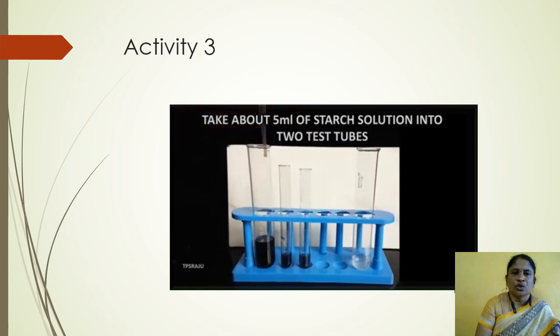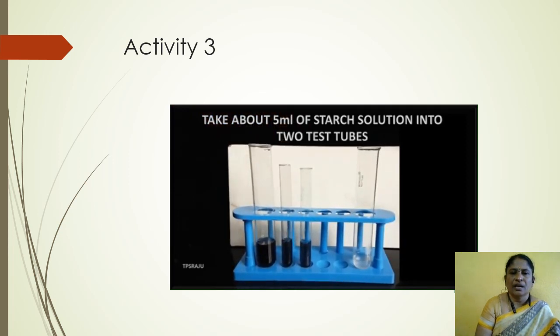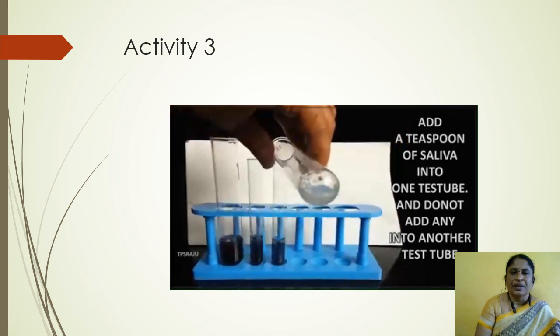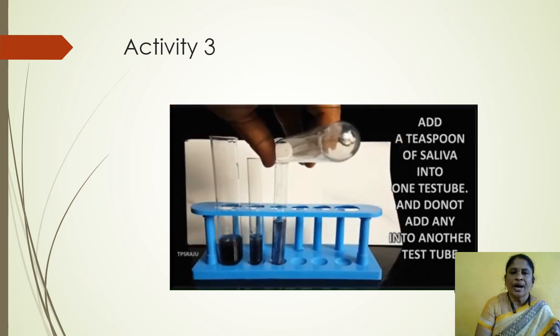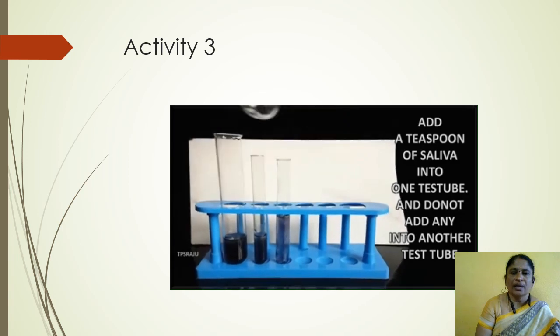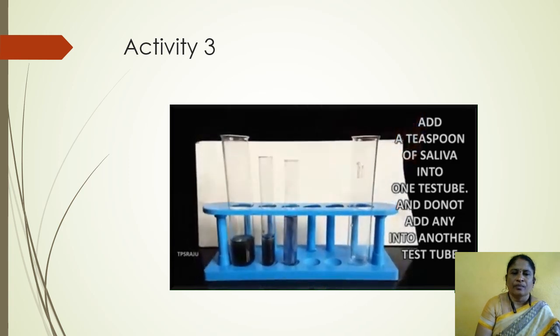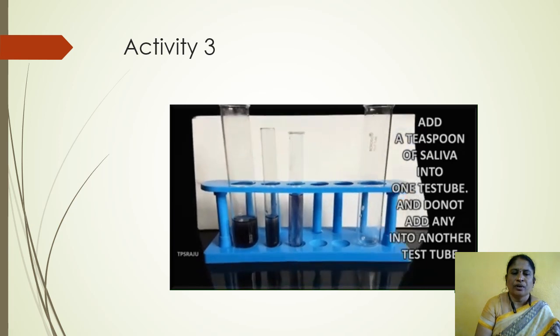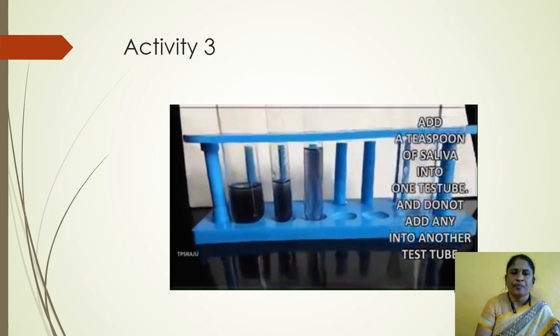Both test tubes are filled with 5 ml of starch solution. Then add a teaspoon of saliva into 1 test tube only, and do not add any into the other test tube. Only 1 test tube is filled with saliva, the other test tube, do not add.